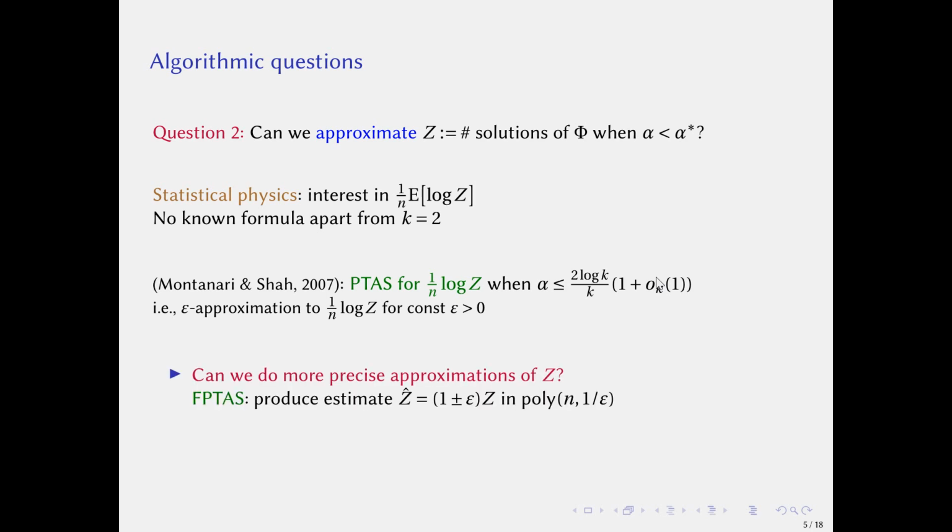Can we do more precise approximations? What we want is an FPTAS, which can produce an estimate Z hat within 1 plus and minus epsilon times Z in time polynomial of n and 1 over epsilon. Moreover, can we handle bigger values of alpha? Note that their algorithm only works when alpha is very small. However, alpha star is exponential in k, so there is a huge gap.